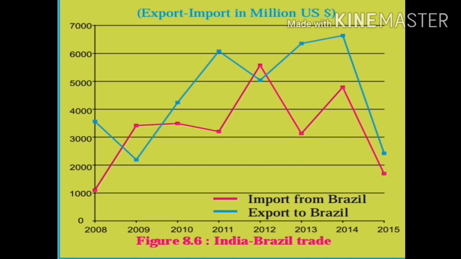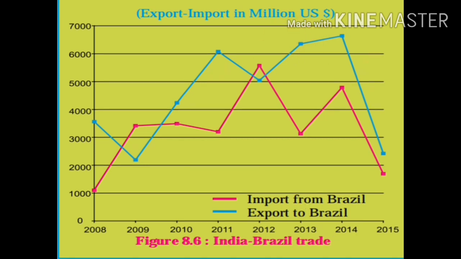You will find that in the year 2013, the export value is 6,300, whereas the import value is 3,000. If we subtract 3,000, the import value, from the export value 6,300, we'll get the difference of 3,300.